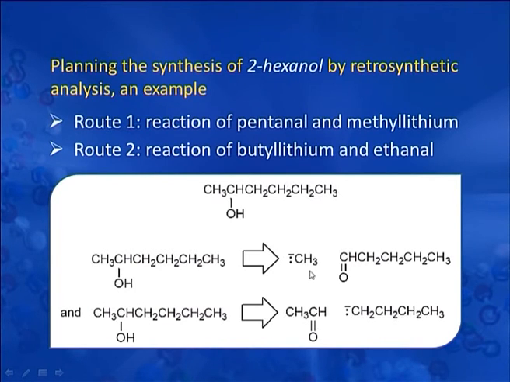Now, if you look at both the routes, you will find that in both the cases we are preparing a secondary alcohol from an aldehyde other than formaldehyde. This pentanal is also an aldehyde. Similarly, acetaldehyde is an aldehyde other than formaldehyde. So, for the preparation of secondary alcohol, the requirement is the alkyl lithium and an aldehyde which is not formaldehyde.